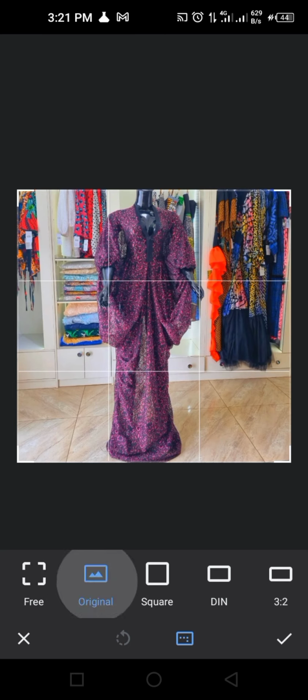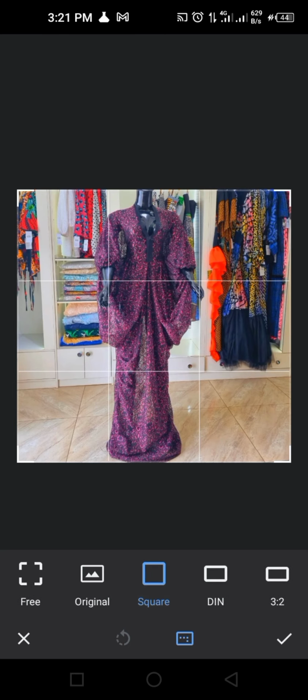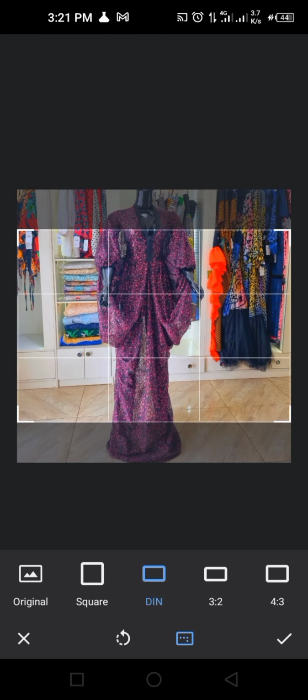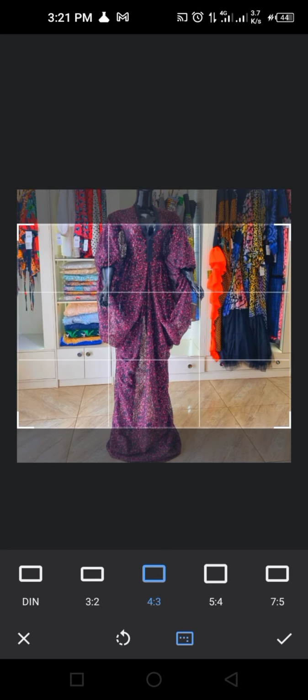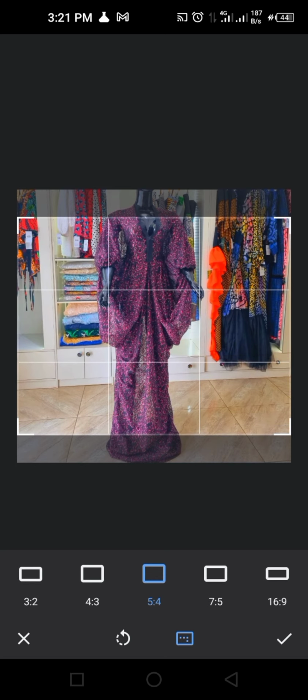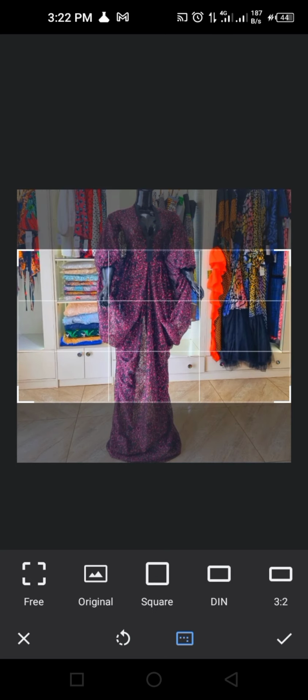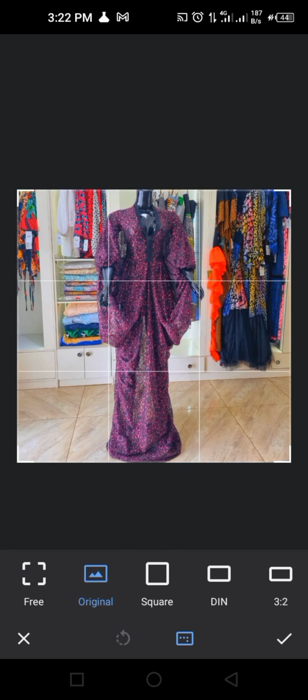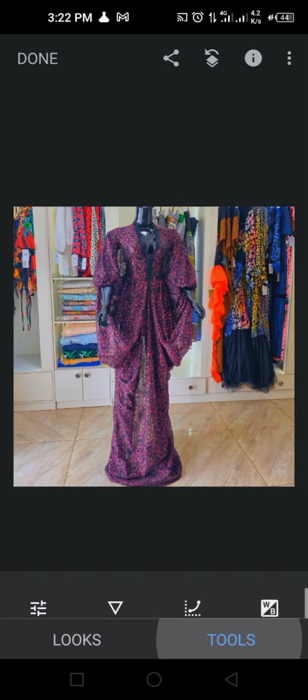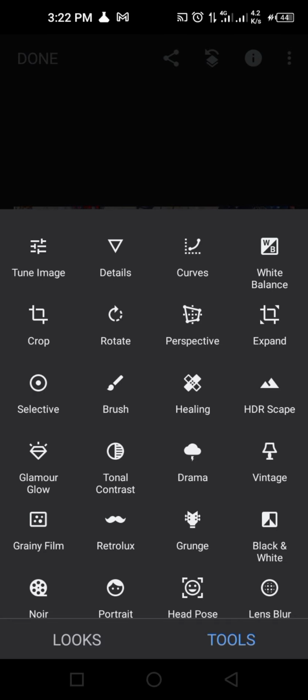So from the original, this is the original one. This is the square. This is DIN. This is 3:2, 4:3, 5:4, 16:9. So let's put it on original and leave it. Because we are not cropping, click on tools, then we go to rotate.